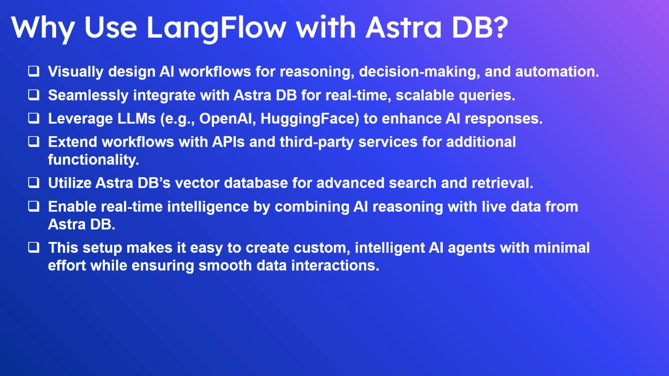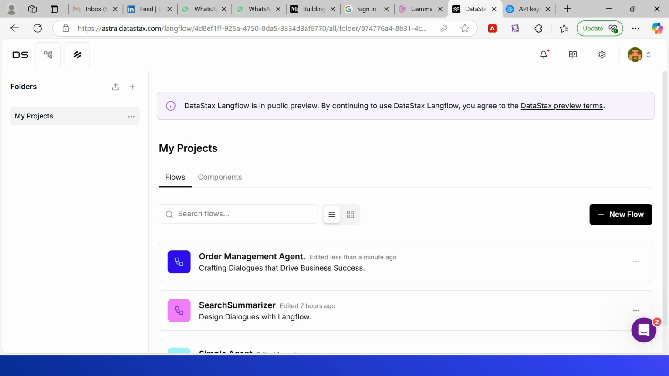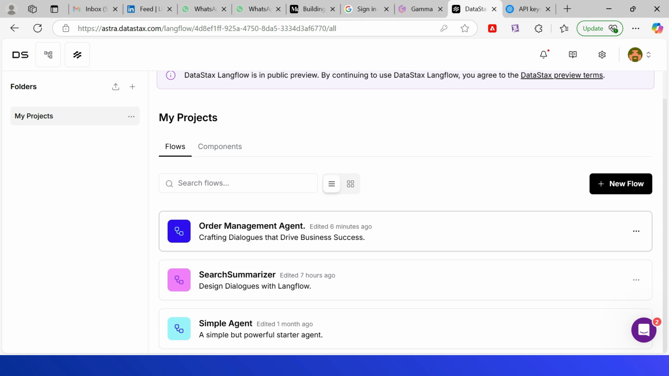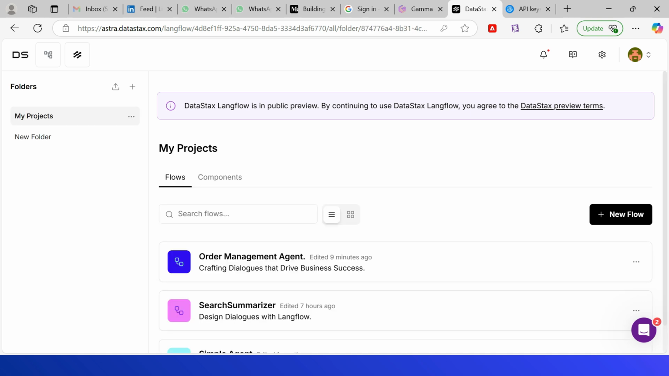Let us now quickly see a demo. As a first step, register for a DataStax account through accounts.datastax.com. This provides a free credit to start with. Please note, DataStax Langflow is currently in public preview. You can define multiple projects as required. Click on plus and create new projects and create new agent workflow under specific project.